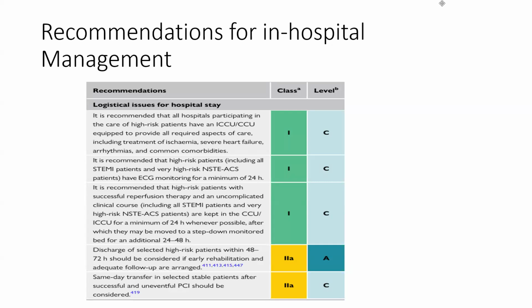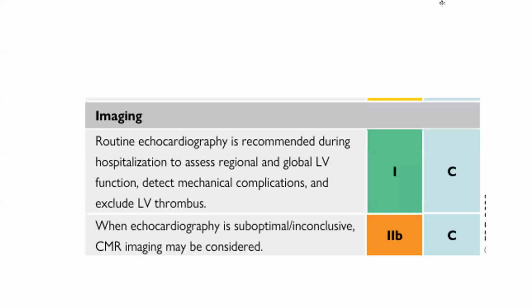It is recommended that high-risk patients with successful reperfusion therapy and uncomplicated clinical course are kept in the CCU or ICU for a minimum of 24 hours whenever possible, after which they may be moved to a step-down monitored bed for an additional 24 to 48 hours. Discharge of selected high-risk patients within 48 to 72 hours should be considered if early rehabilitation and adequate follow-up are arranged. Same-day transfer in selected stable patients after a successful and uneventful procedure is considered.